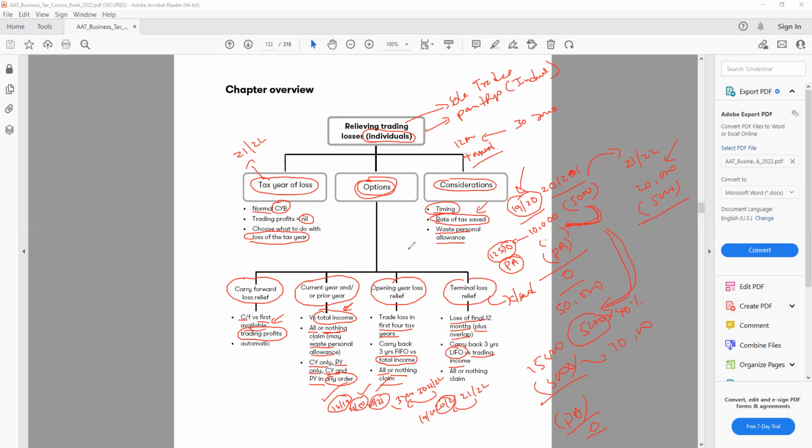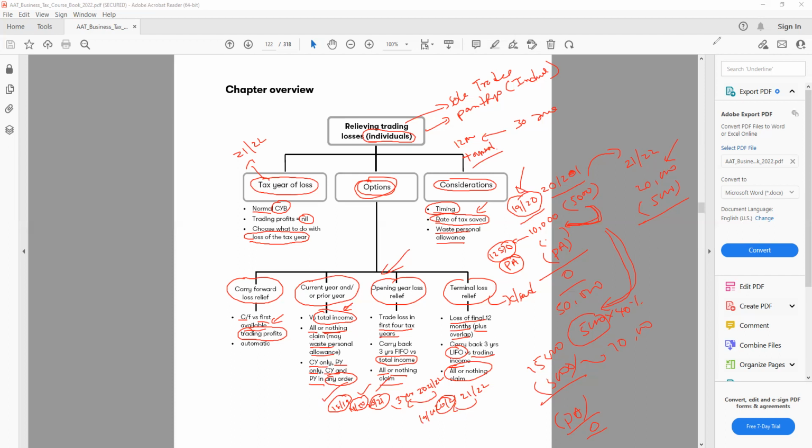So this is the opposite of the opening year rules. The opening year rules tell us to use the first year, that is FIFO basis, but the terminal loss, the closing year rules, say use the last one. So you need to be careful between these things. All or nothing claim. So again, the same thing. Either I have to claim everything or I will not claim anything at all.